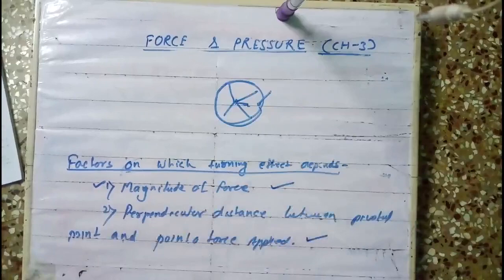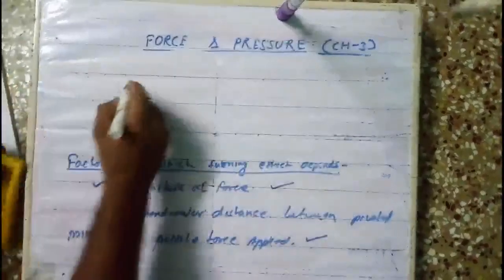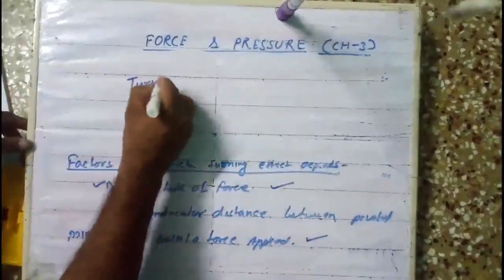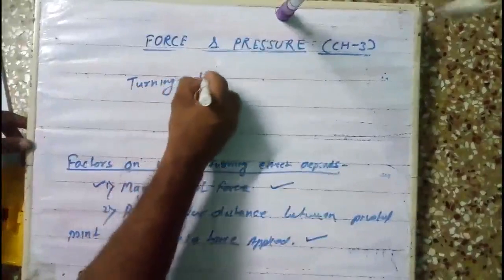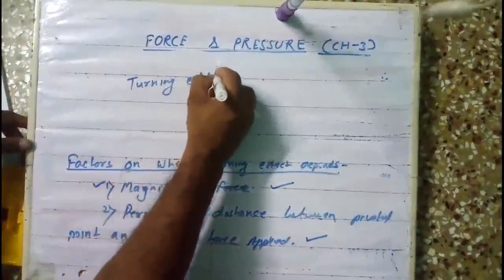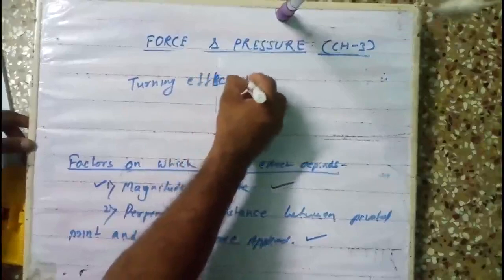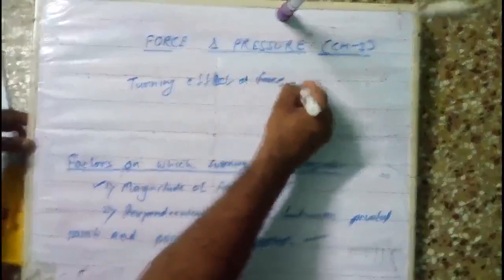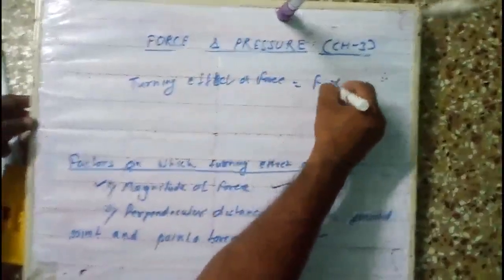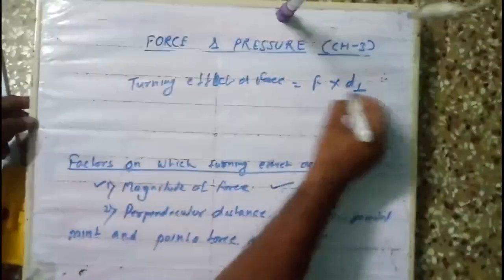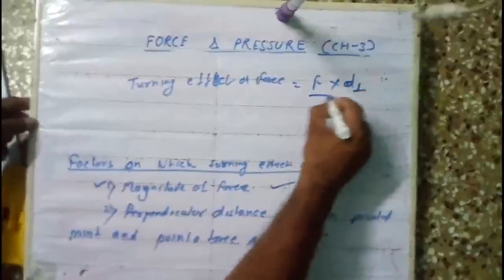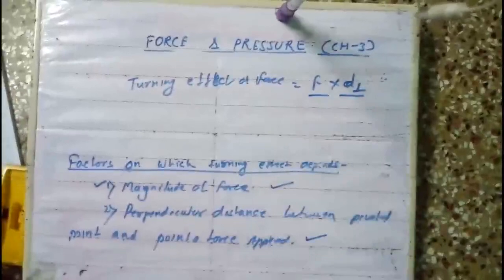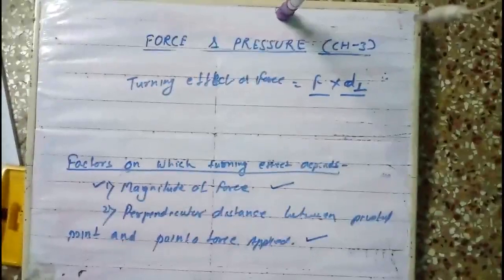So I can write turning effect of force is equal to force into perpendicular distance. This distance is perpendicular. Okay, force multiplied with the perpendicular distance. Hope I am clear.